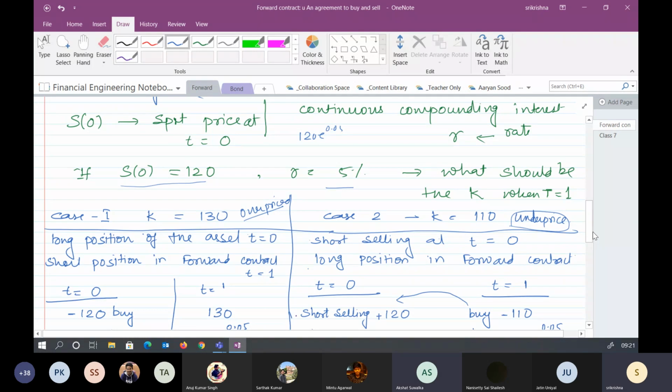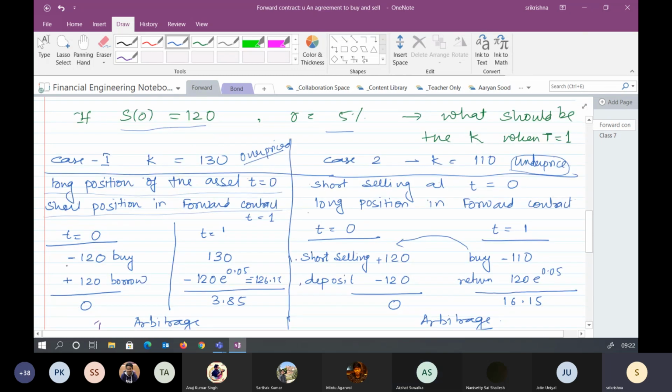So what we did here is that you are taking a long position in the asset and taking a short position in the forward contract, at time t equal to 0. Right. So try to see the cash flow here. At T equal to 0, we bought the asset and we borrowed. So the net value was 0.